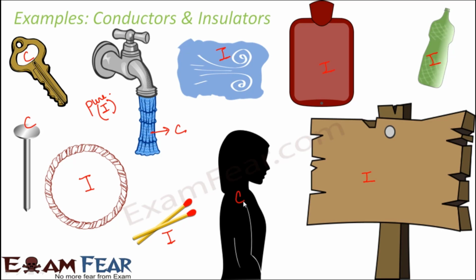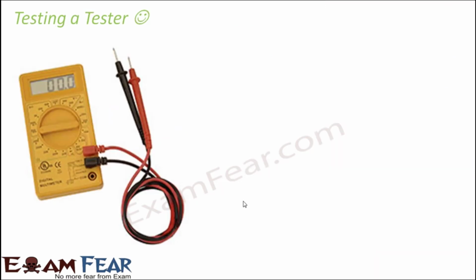But if we are wearing gloves made up of rubber, and then we touch a live wire, we will not get an electric shock, because rubber is a poor conductor of electricity. It will block the current from flowing, and that's how we will be protected from electric shock. So these are some examples of conductors and insulators.